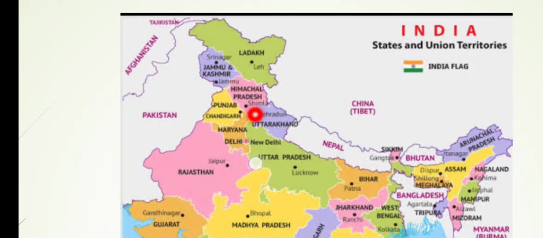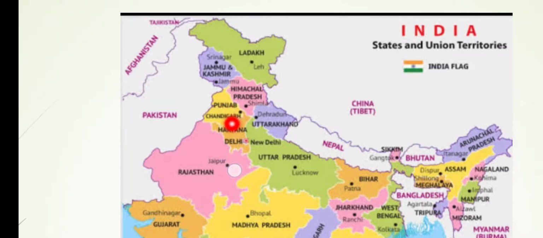Then Himachal Pradesh, Shimla is the capital. Punjab, Chandigarh is the capital. Dehradun is the capital of Uttarakhand. Haryana also has Chandigarh. So here one interesting fact you can see: Chandigarh itself is the capital of two states and one union territory.